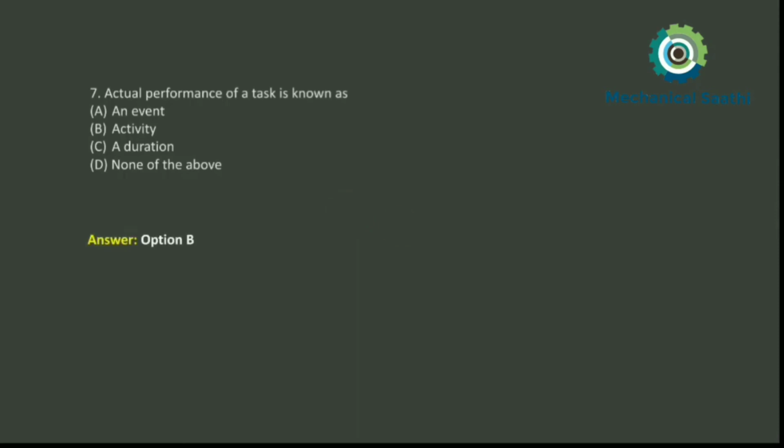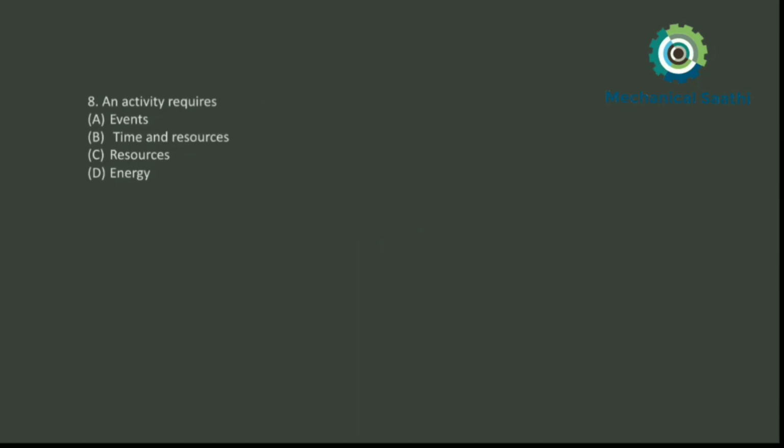Let us move towards the next, question number 8. It asks: an activity requires what? The options are events, time and resources, only resources, or energy. Obviously if we consider any activity, it must require some time as well as some resources.